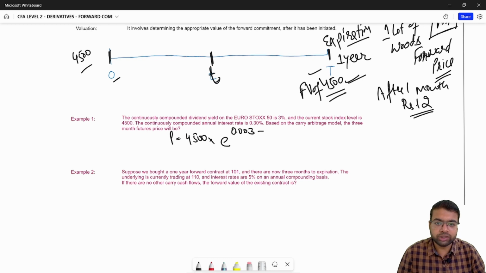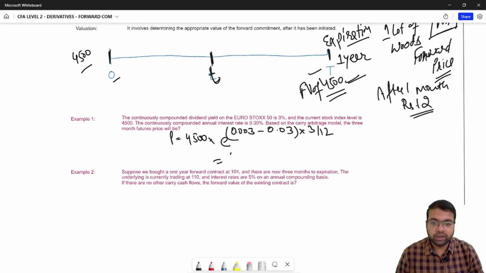So it will be e raised to 0.003 minus 0.03 times time. This is like you are calculating the 3-month futures price, so the time here is going to be 3 divided by 12. So your answer will be 4469.73.